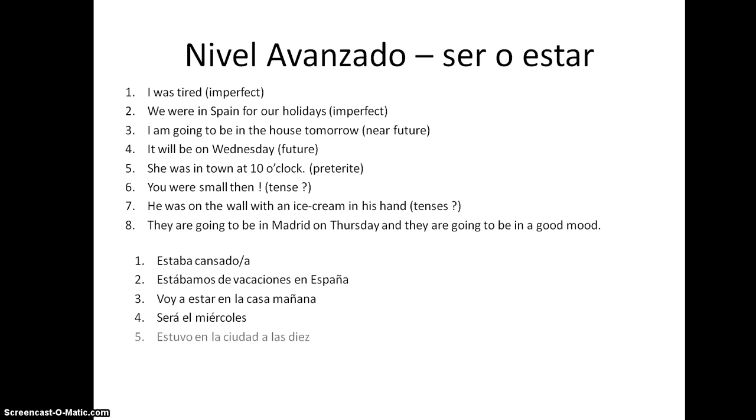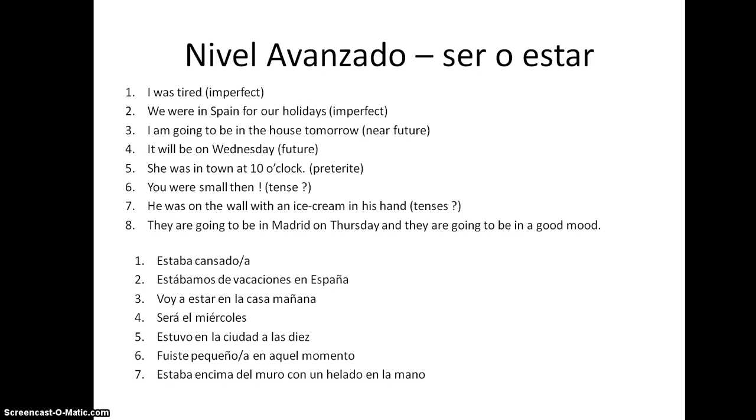Next one, she was in town. Preterite tense, but position, so estuvo en la ciudad a las 10. You were small then. Because it's then at that moment, then we'd probably use the preterite. And because it's, well, it could be estar, but generally it's ser for this one. So, fuiste pequeño en aquel momento. It could be estuviste pequeño en aquel momento, possibly.